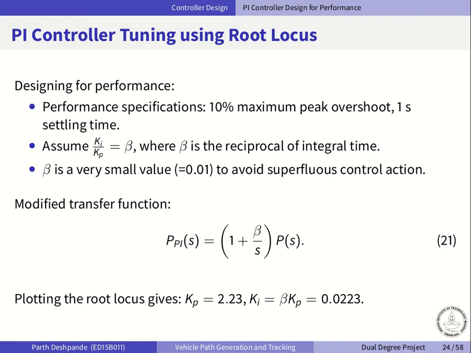So further, we design 4 types of controllers here for trajectory following, and the first one here is a PI controller, which is designed for performance. The specifications used for designing are a 10% maximum peak overshoot and a 1 second settling time, as that is the time step of the outer decision loop. Now the ratio of integral and proportional gains is assumed to be a very small value, and the transfer function is then modified accordingly, which is shown in equation 21, and the gains here are obtained by using the root locus method.